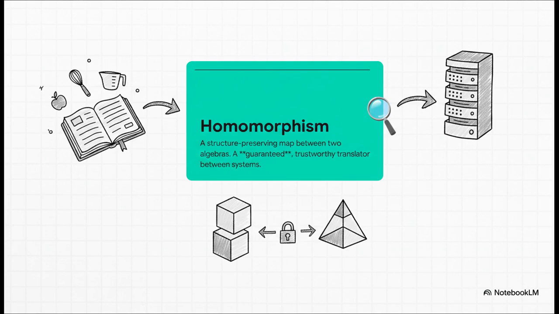Okay, next up is the homomorphism. Now, if an algebra is a recipe, then a homomorphism is like a super reliable translator between 2 different recipes. It's a special kind of function that acts as a guarantee, promising that the core structure of your data won't get lost in translation as you move it from one system to another.